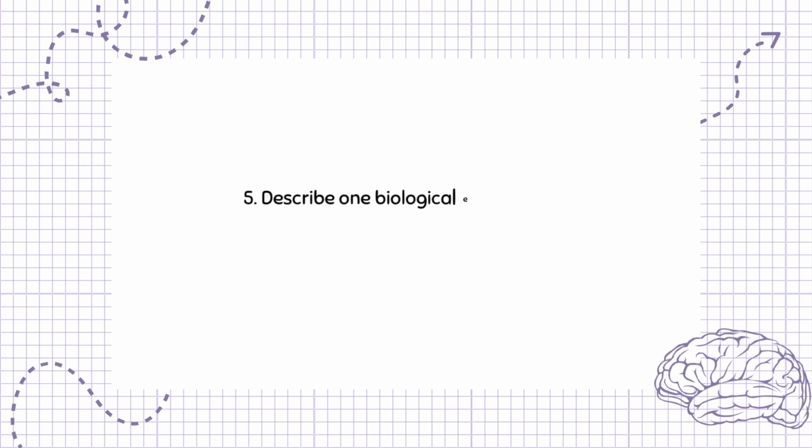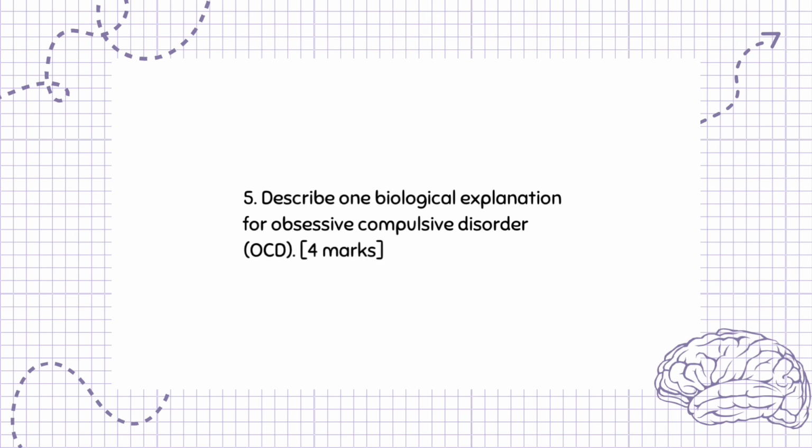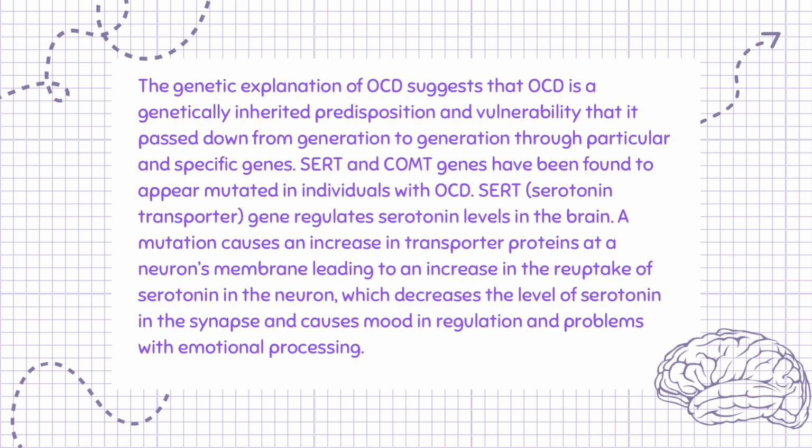Question 5. Describe one biological explanation for obsessive-compulsive disorder, OCD. 4 marks. The genetic explanation of OCD suggests that OCD is a genetically inherited predisposition and vulnerability that is passed down from generation to generation through particular and specific genes. SERT and COMT genes have been found to appear mutated in individuals with OCD.